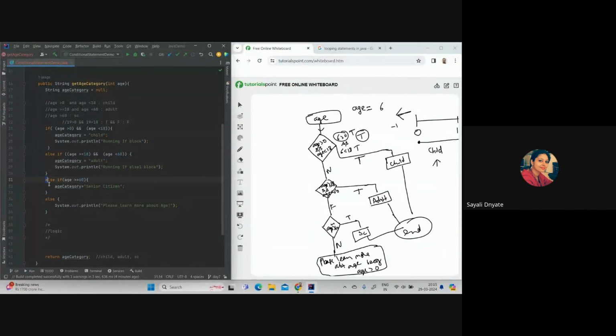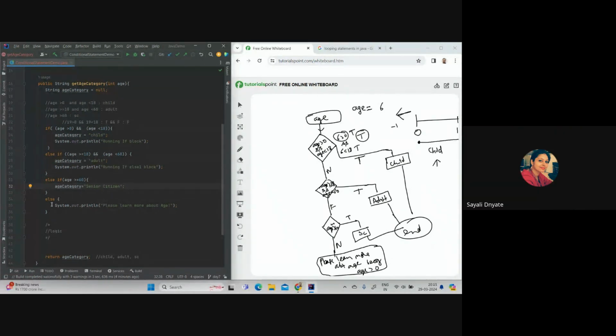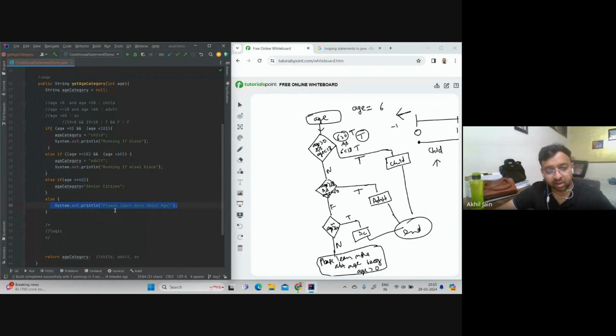And the last condition, we are checking if the age is greater than or equal to 60, which is this part, then I have to print senior citizen, which is doing. And if none of these conditions are met, then also I want to print something, right? Because it means that someone would have provided us a value which is not acceptable as an age. So that is where I'm trying to print this.